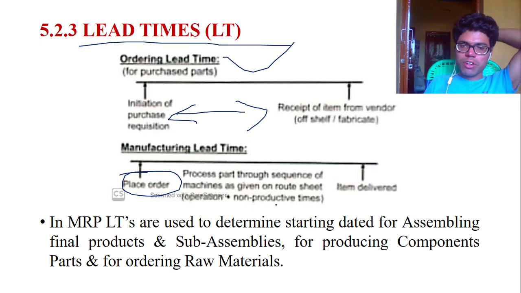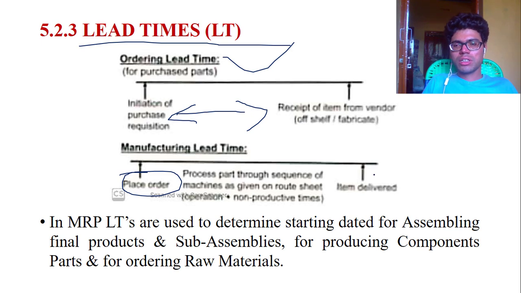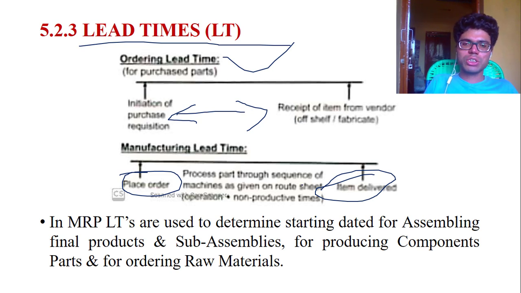Manufacturing takes around 5 days, from the 25th up to the 30th. This gap between the 25th and the 30th is the manufacturing lead time.